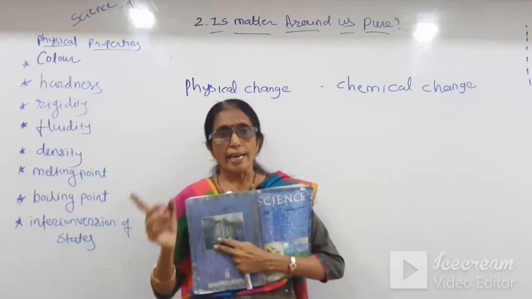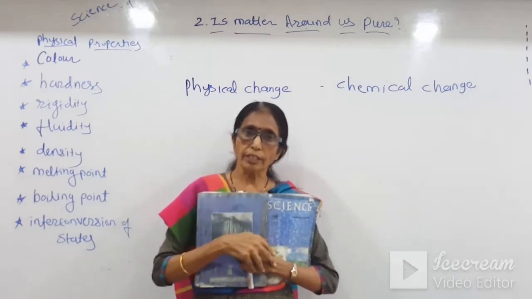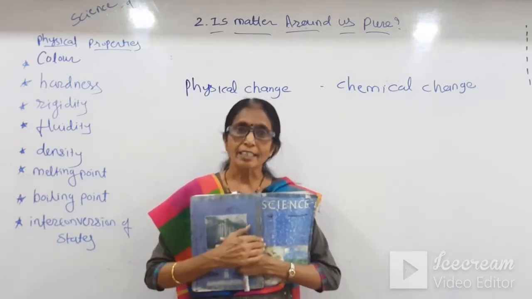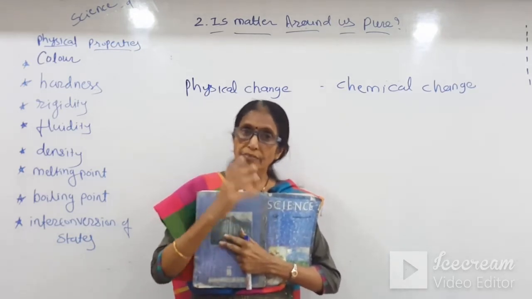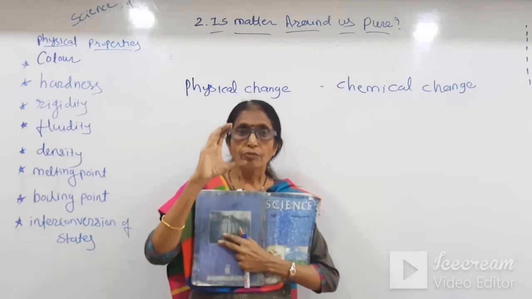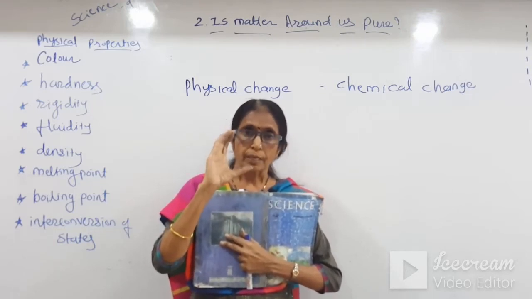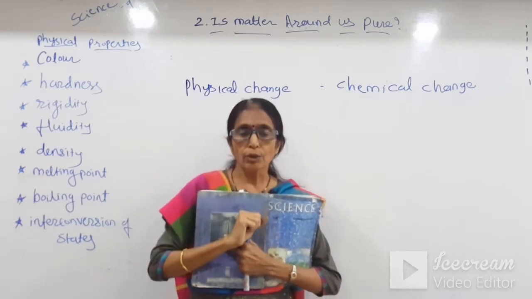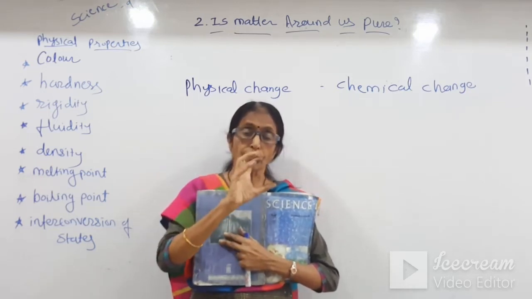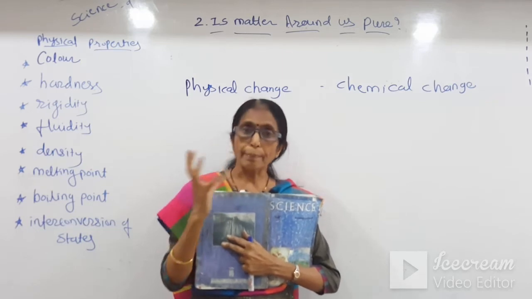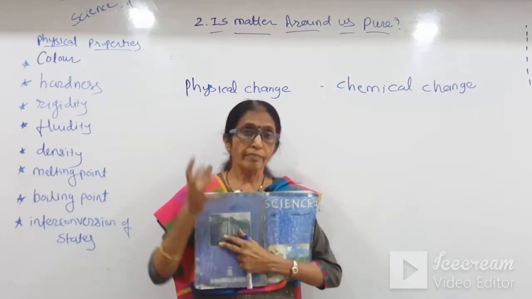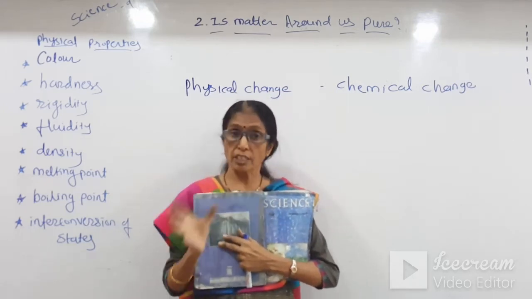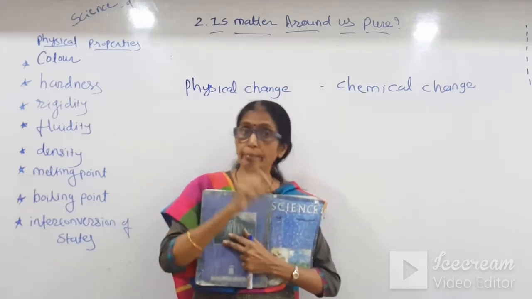Once ice is formed from water, again we can easily get the ice when we cool it. But suppose the fruit ripens, if the mango ripens, then again we can't get the raw mango. Suppose from flour we prepare a puri, again we can't get the flour. So these types of changes are called chemical changes.